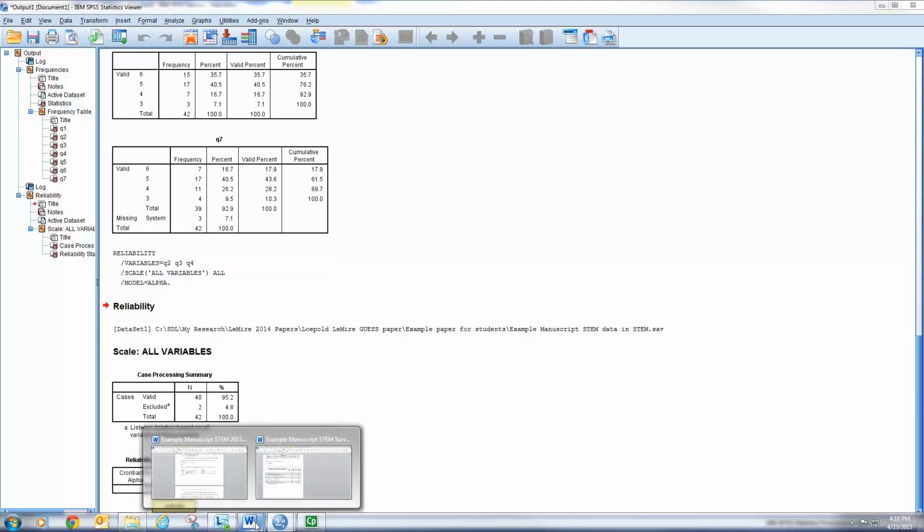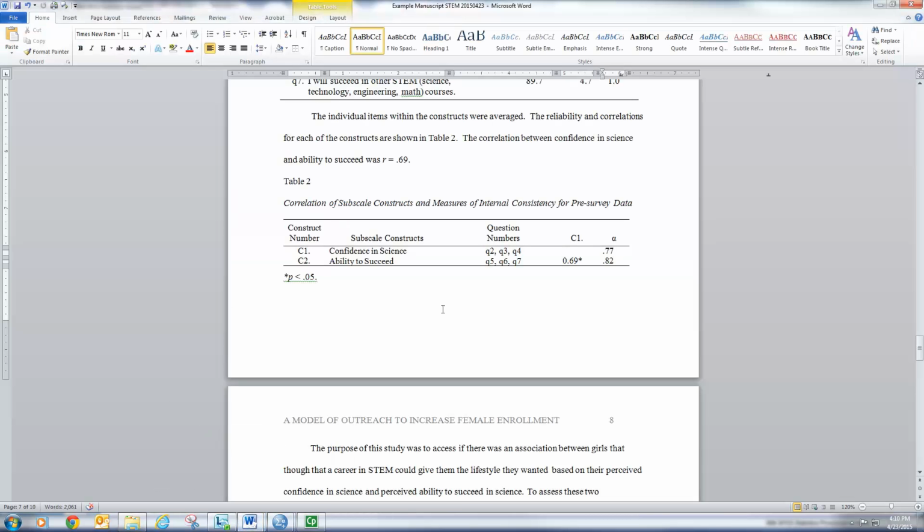So I'll go back to my manuscript, and I'm going to just round that to two decimals. So it's 0.772. In APA, if a number cannot be larger than 1, and the internal consistency cannot, it doesn't get a 0 in front of it. Okay, so it's just .77. Okay, so then I do that for ability to succeed.